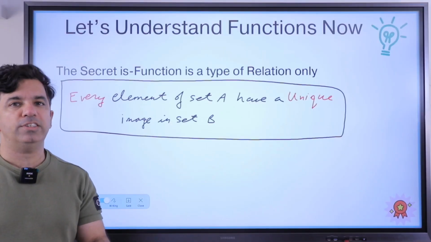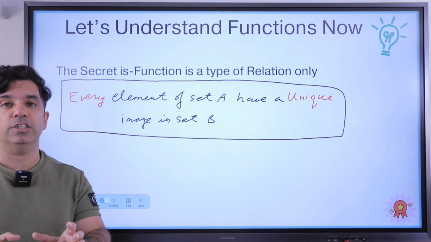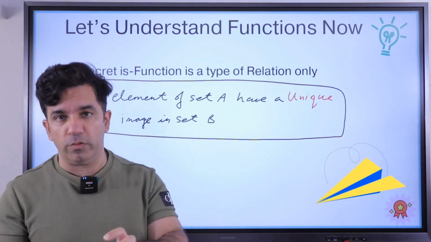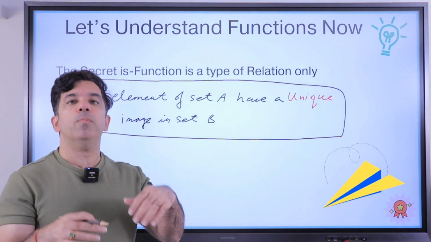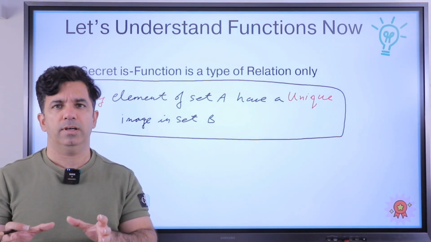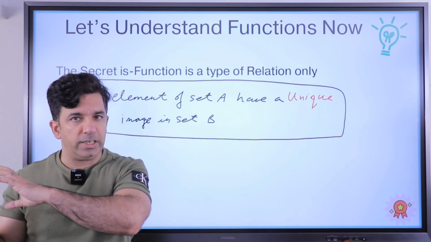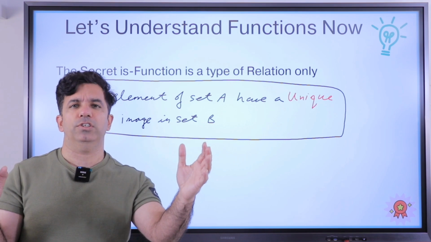Now actually comes the interesting part. And the interesting part is this, that any function which we are going to do from now onwards is actually a type of a relation only. A function is actually a relation. But every relation, whatever relations which we have now seen, every relation is not a function.